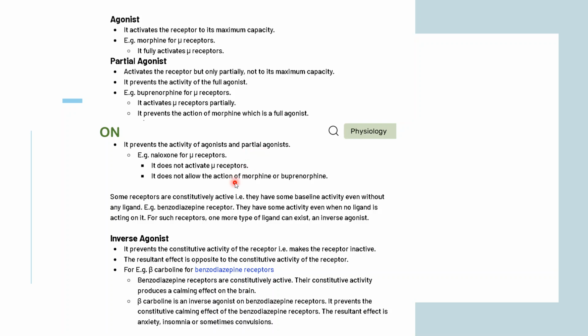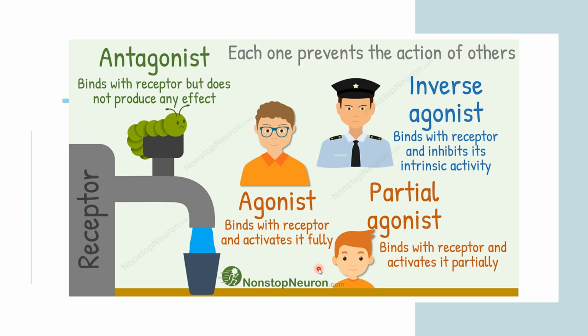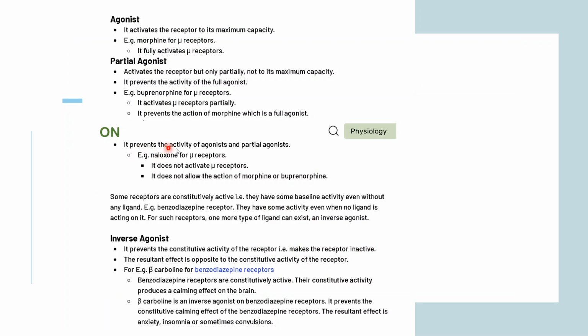And the inverse agonist prevents the constitutive activity of the receptor, that is, it makes the receptor inactive. So basically, as the name suggests, an inverse agonist will inactivate your receptor molecule, and the resultant effect is opposite to the constitutive activity of the receptor. And an antagonist prevents the activity of agonist and partial agonist.